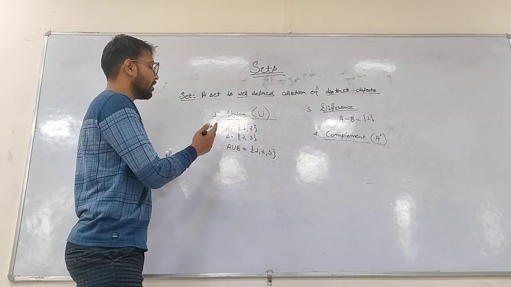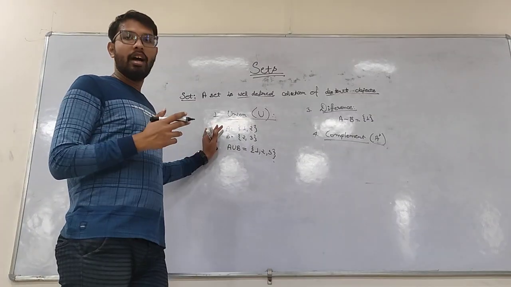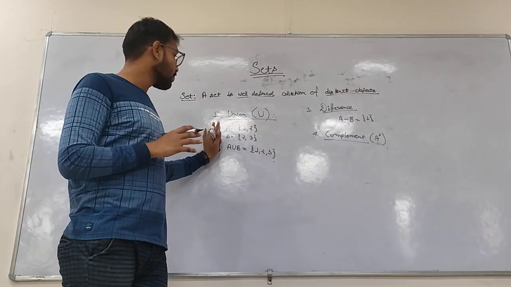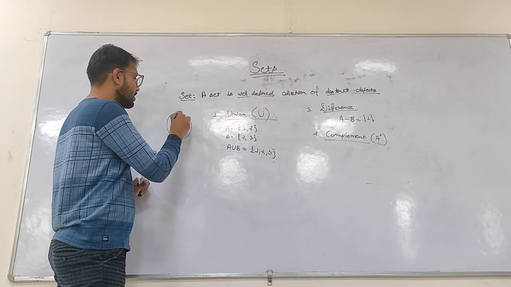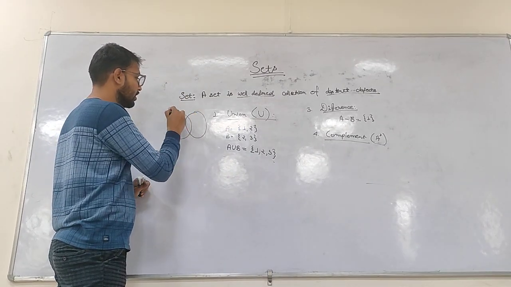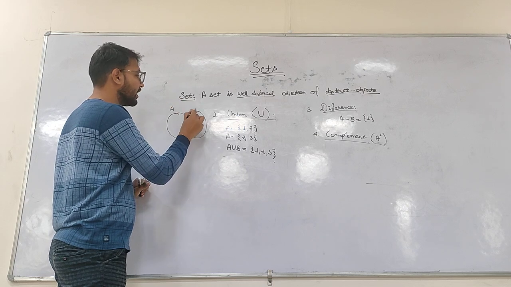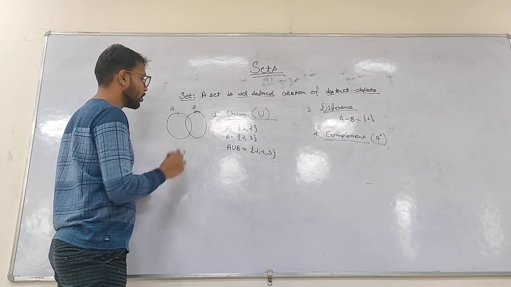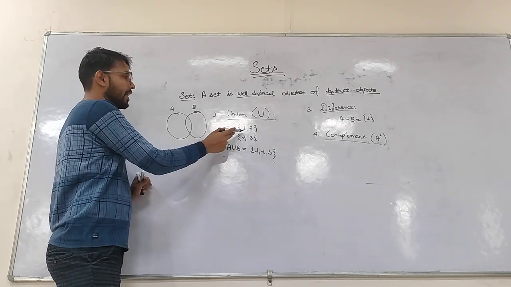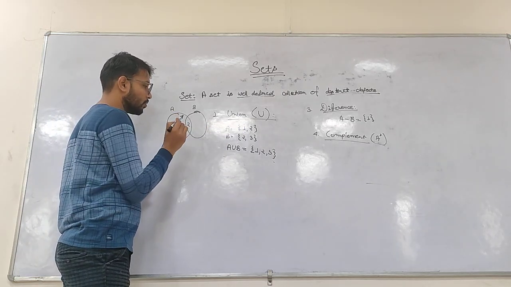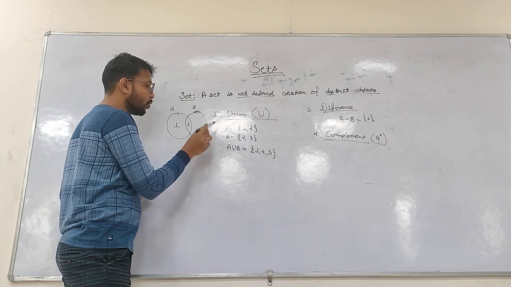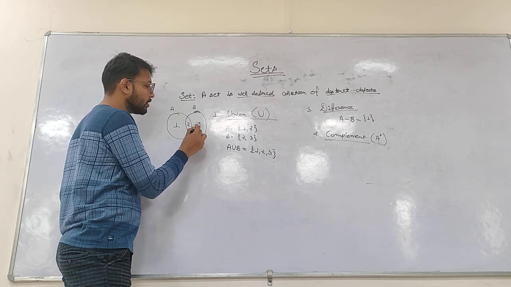Let me give you a brief detail how you can consider this in a proper diagram as well. Let's consider this as the circle. This circle represents A set and this circle represents B set. Set A contains 1 and 2, and B represents 2 and 3.